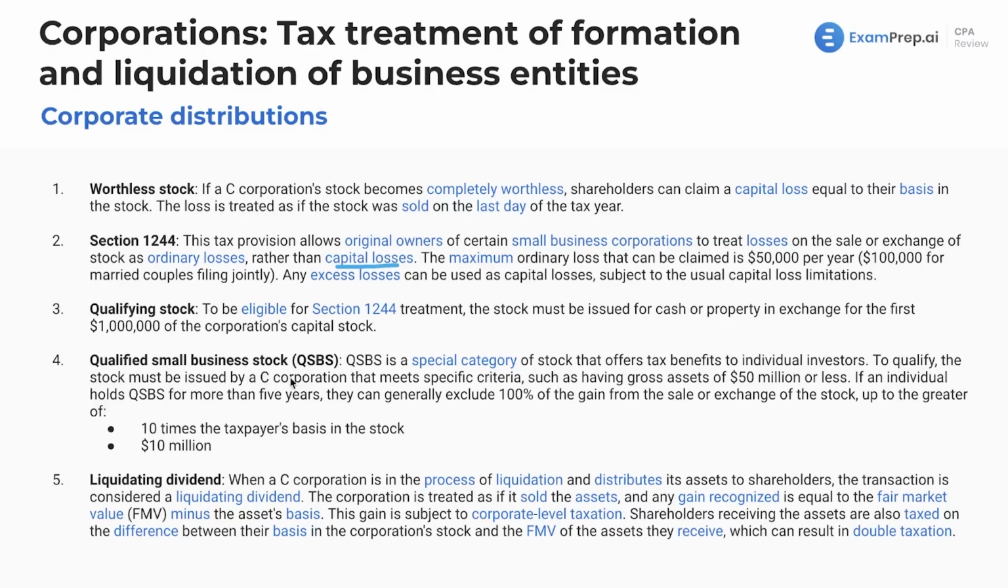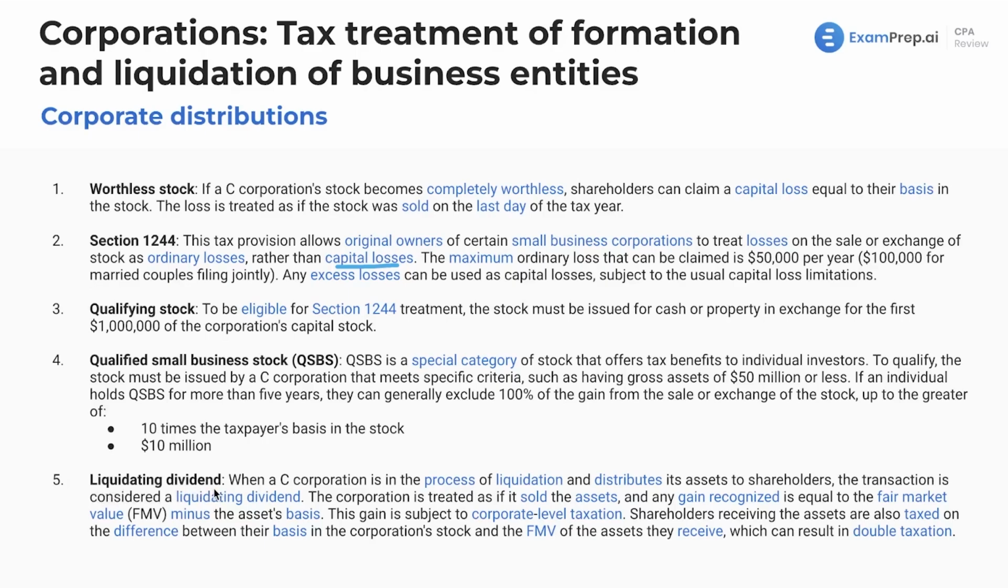Qualified small business stock. Now, this is a special category of stock that is going to offer tax benefits to individual investors. In order to qualify, the stock must be issued by a C corporation that meets specific criteria, such as having gross assets of $50 million or less. If an individual holds qualified small business stock for more than 5 years, they can generally exclude 100% of the gain from the sale or exchange of the stock up to the greater of, and in this case, 10 times the taxpayer's basis in the stock, or $10 million. We are powering through. We got a few more things here. One more slide after this.